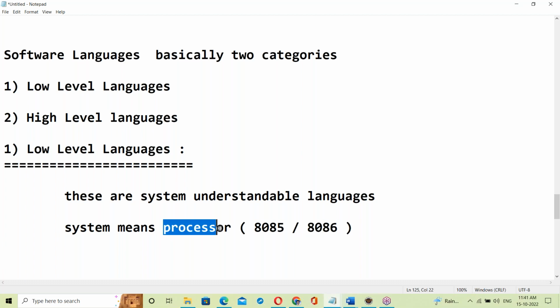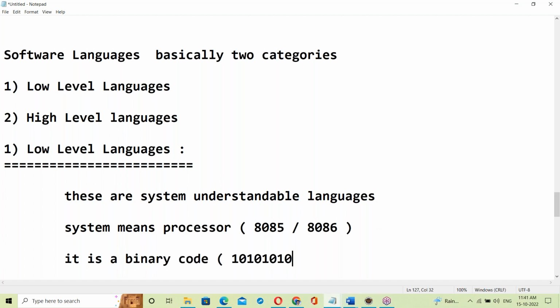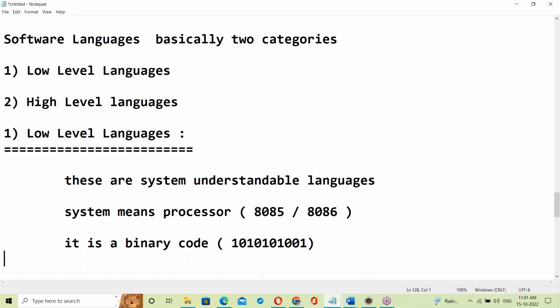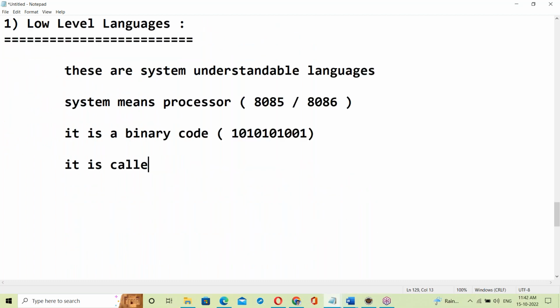Processor based understandable language is binary code, like zeros and ones format. It is called machine language. This is the low level language, the system understandable language. System means the processor, and it is in the form of binary code. It is called machine language.